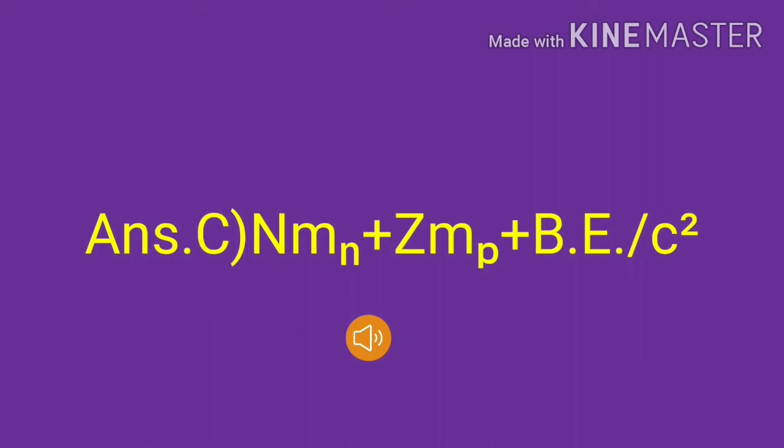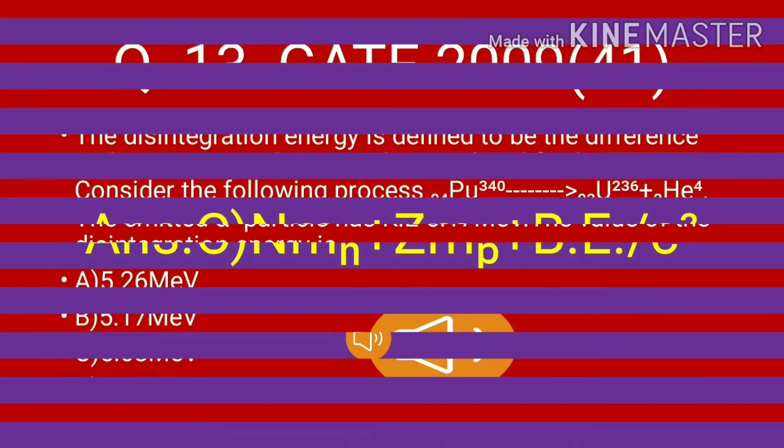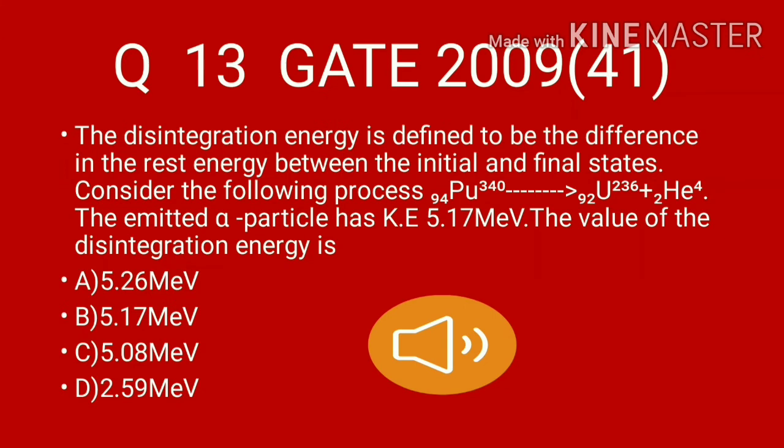N into Mn plus Z Mp plus binding energy divided by c square. The question is asked in GATE 2009. Question number 41. The disintegration energy is defined to be the difference in the rest energy between the initial and final states. Consider the following process.